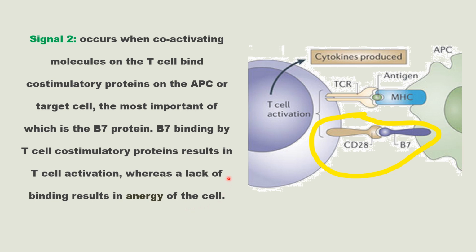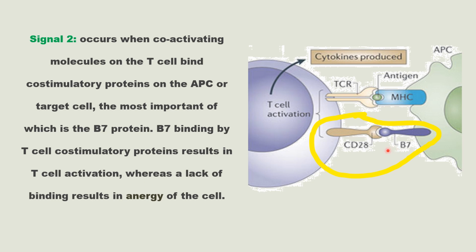So the first signal comes from the binding of the T cell receptor with MHC presented antigen. The second signal comes from the binding of two cell surface receptors, that means CD28 of the T cell with the B7 ligand of the antigen presenting cell. On the surface of various antigen presenting cells, B7 ligand is present.